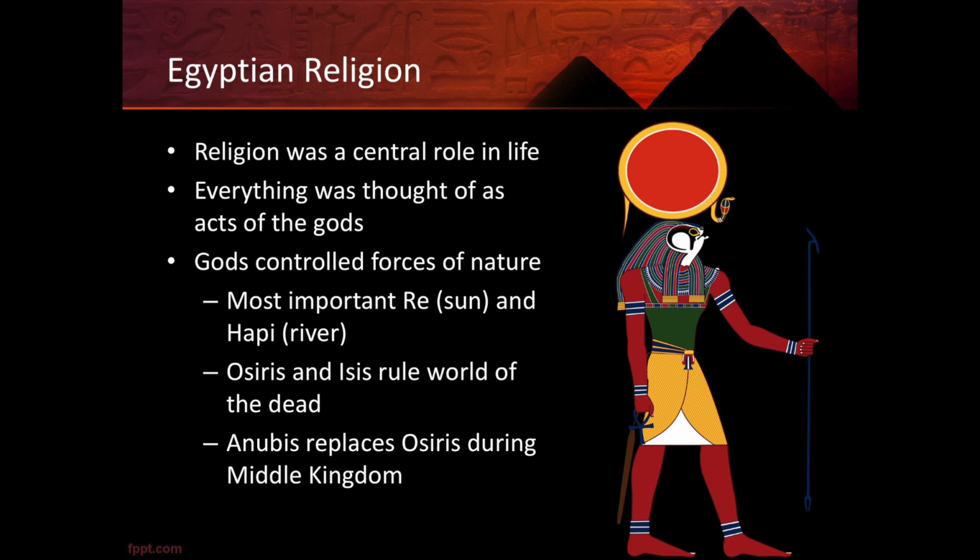But as I mentioned before, Egypt lasted a very long time. So gods would become popular and other gods would become less popular and change over time. So for example, Osiris and Isis dealt with the land of the dead, but eventually during the Middle Kingdom, they were replaced by Anubis. So Osiris became less popular and Anubis became more popular.